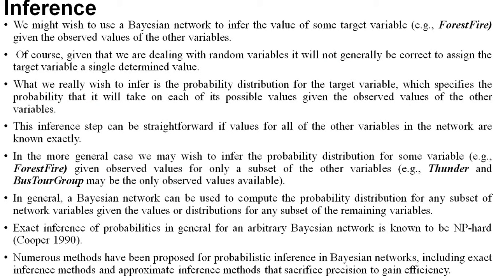Okay, so let us see the inference on this Bayesian belief network. What is the actual gist of this Bayesian belief network, or what do we understand from it? We might wish to use a Bayesian network to infer the value of some target variable given the observed values of other variables.